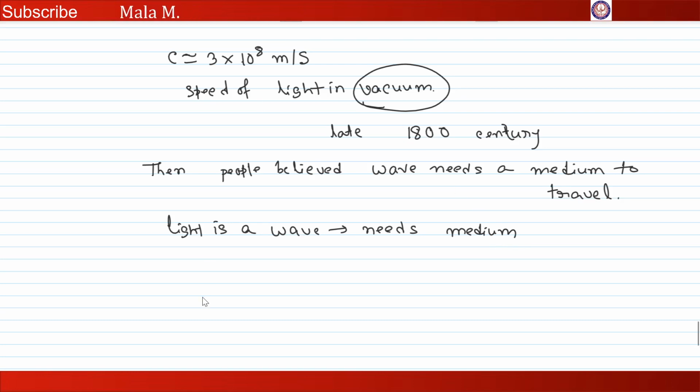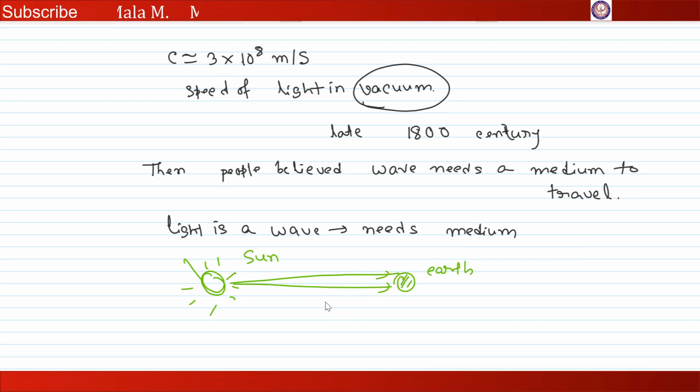We just consider the sun and our earth. If this is the sun, then this is our earth. Since light wave is coming to earth, people believed that there is something in between the sun and earth.